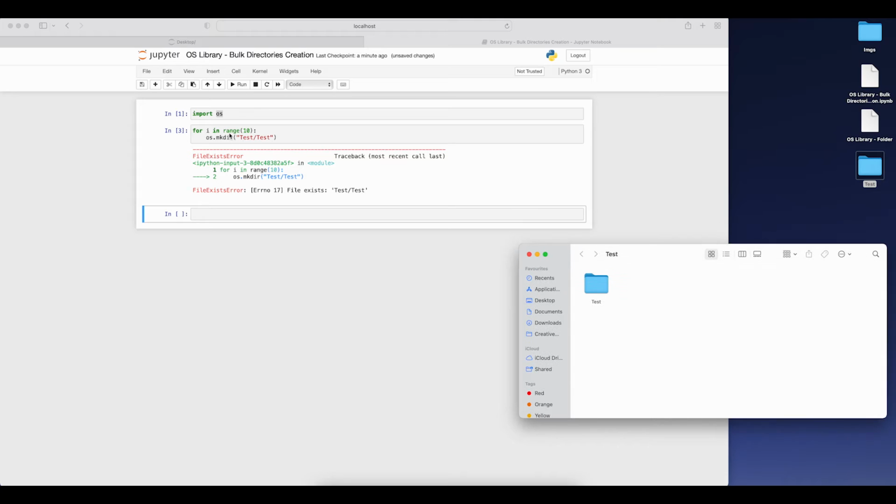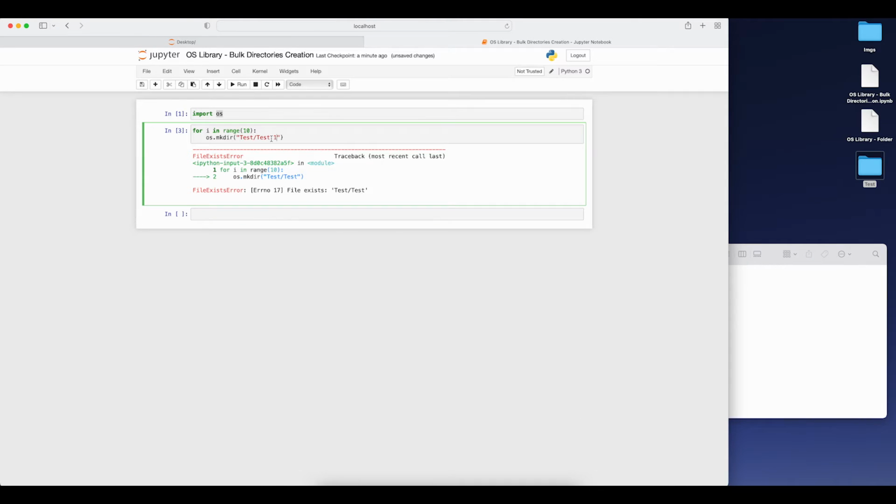Because if you are executing this code 10 times, the first time it will create the directory test, then the next time when it is going to create the directory test, it already exists, right? So the point is that whenever you are creating bulk folders in a particular directory, we cannot have more than one folder with the same name in that directory. To resolve that problem, we are going to change the name every time we pass it. The first name should be test1, then test2, test3, and so on. How can I do that?